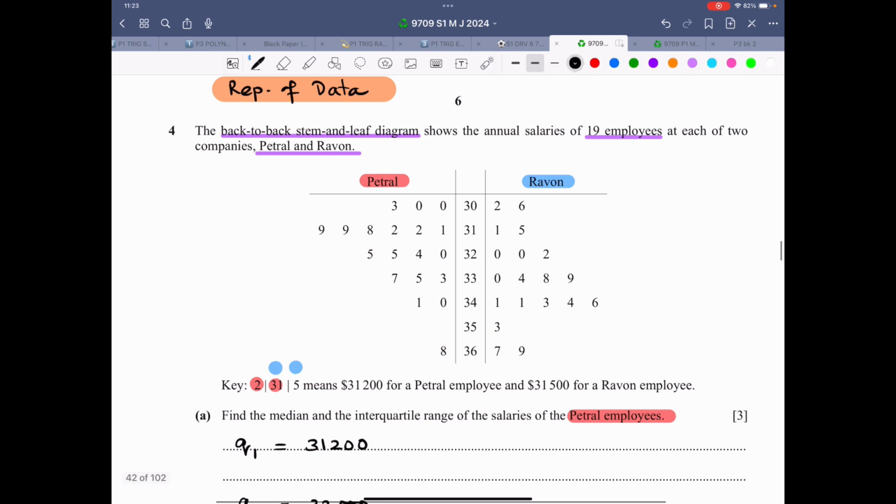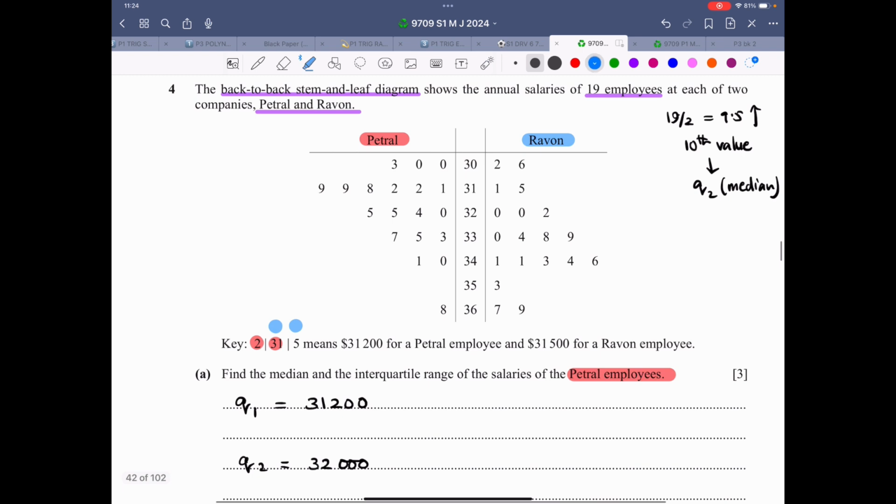So now what is the working that you will do? You will write 19 divided by 2. That is 9.5, round it up. That is the 10th value. Now the 10th value, it will correspond to Q2. Q2 is the symbol that we use for median.